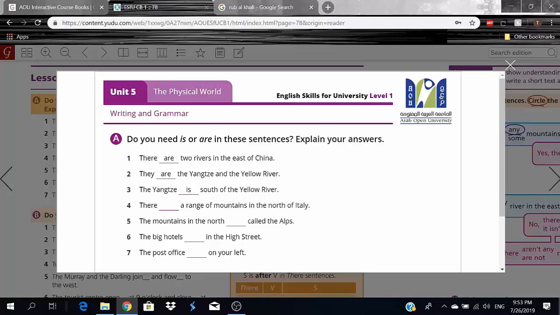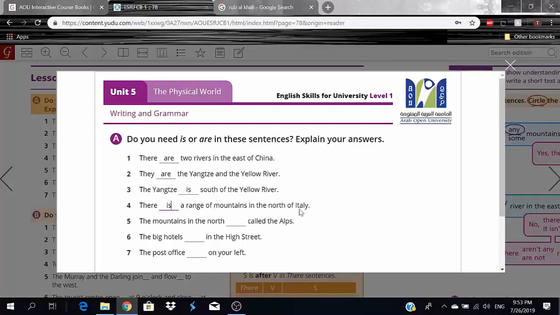Now, number 4, there dash a range of mountains in the north of Italy. And you guys will be surprised by this one. You see, I used is. So there is a range of mountains in the north of Italy, and I can already hear you guys screaming, how is it an is when there's an s here? We have mountains plural, and I understand, I get your confusion, but we're talking about range here, you guys, okay? We're not talking about mountains, we're talking about range. And the word range, as far as I'm concerned, is singular. That's why I used is. There is a range of mountains in the north of Italy.